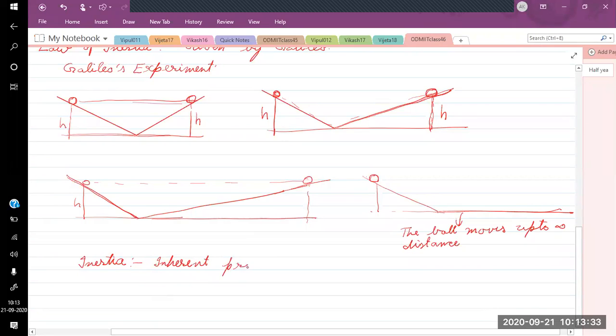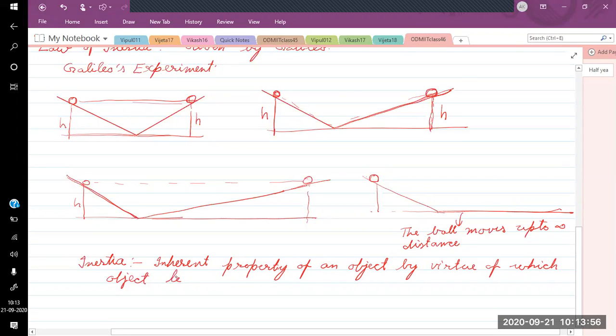Inherent property of an object by virtue of which the object tends to not to change its state of motion.